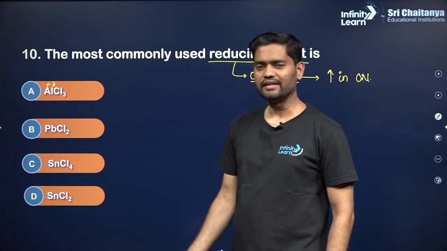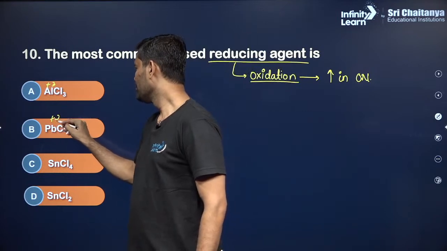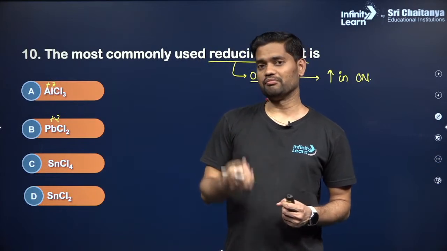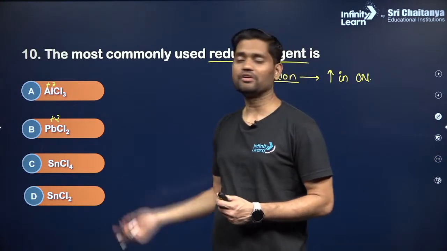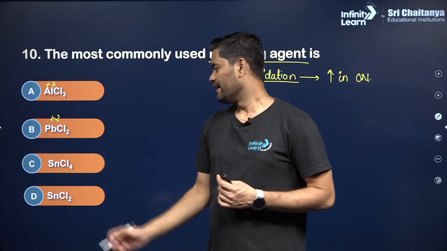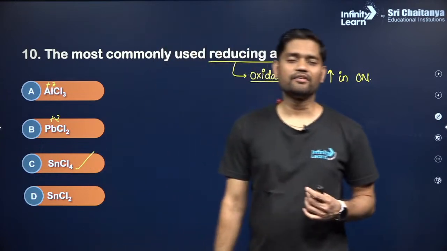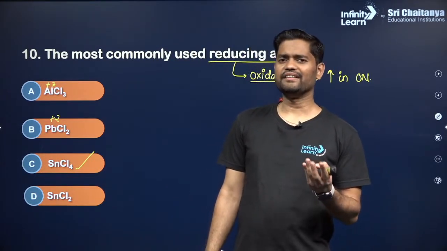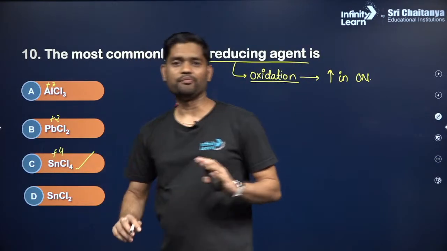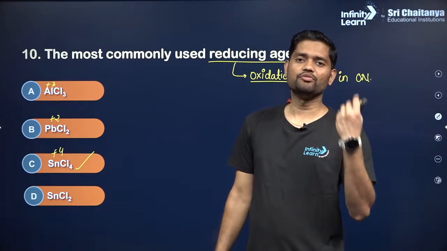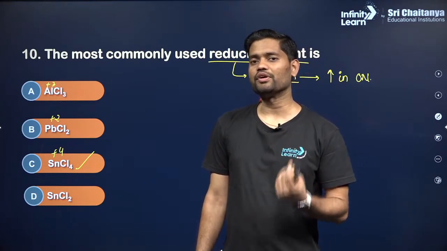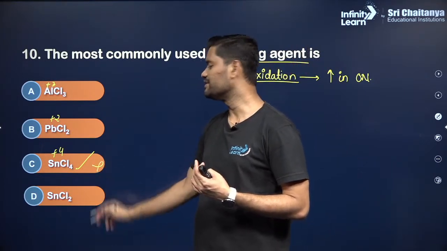Lead chloride is +2. Due to the inert pair effect, its +2 oxidation state is much more stable than +4. So obviously, it will not undergo oxidation, and hence it's not a good reducing agent. Again, tin tetrachloride, it is both an oxidizing as well as a reducing agent, but over here it is already in +4. From +4 to +6 is not possible, but from +4 to +2 is possible. But for that, it has to accept electrons. That means it should undergo reduction, and hence it can act as a good oxidizing agent.